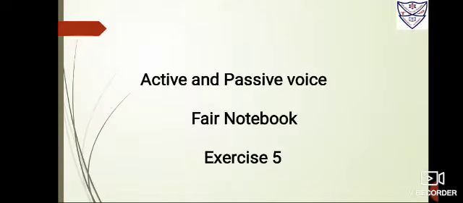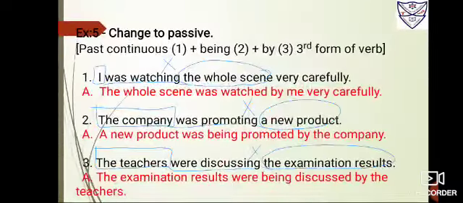I was watching the whole scene very carefully. I is the subject, box it. Was watching is the verb, underline it. The whole scene is the object, you have to circle. So first step is done. Now second step is to bring the object ahead, that is the whole scene. Because it is singular, I'll be using was. Now give this ing to being. So it is the whole scene was being watched carefully by me, or by me very carefully.